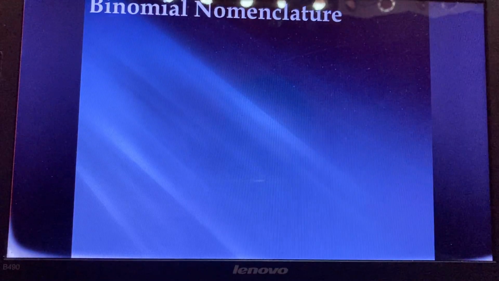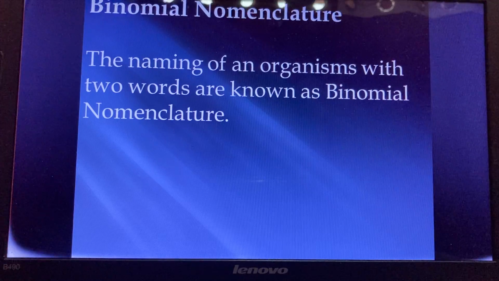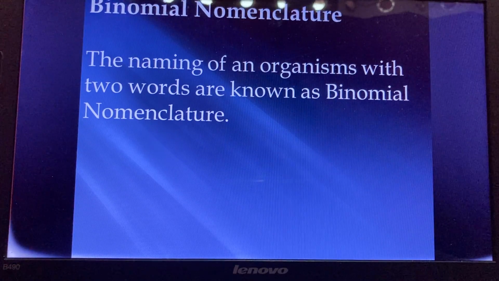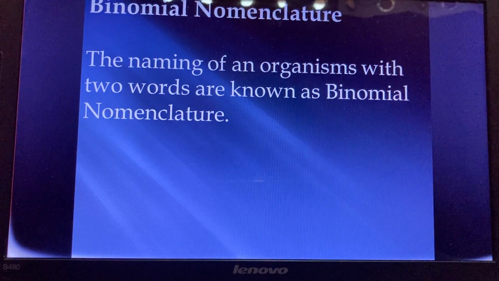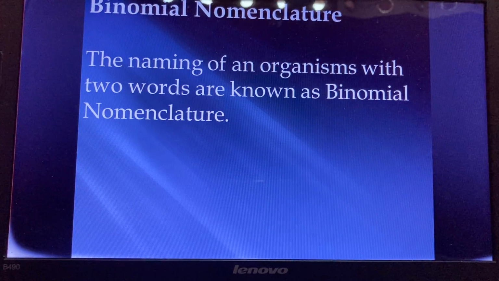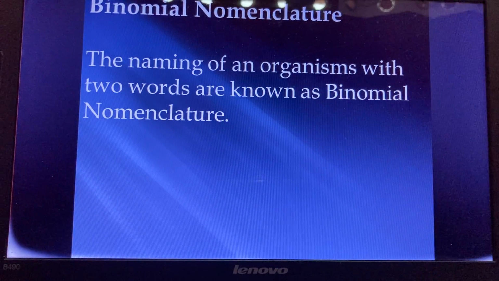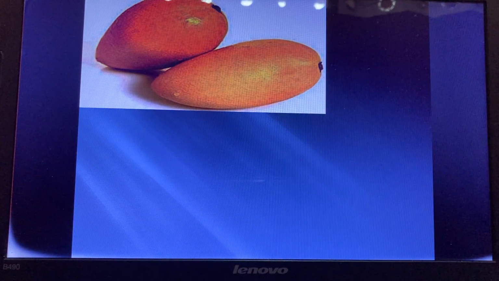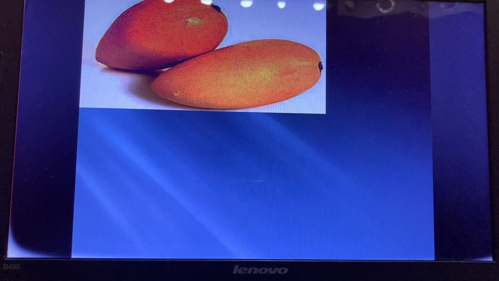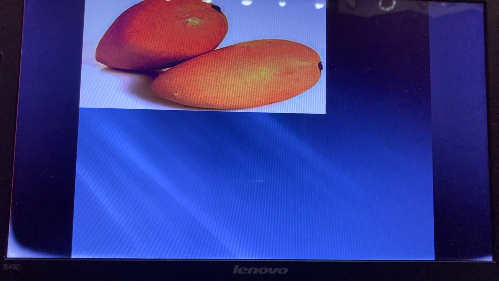Next, binomial nomenclature. Binomial nomenclature is keeping two names for an organism to avoid error and confusion. Keeping two names or two words for the organism, especially the botanical name. Naming of an organism with two words is known as binomial nomenclature. For example, Mangifera indica. This is the scientific name of mango. Scientific names are given to plants to avoid error and confusion.